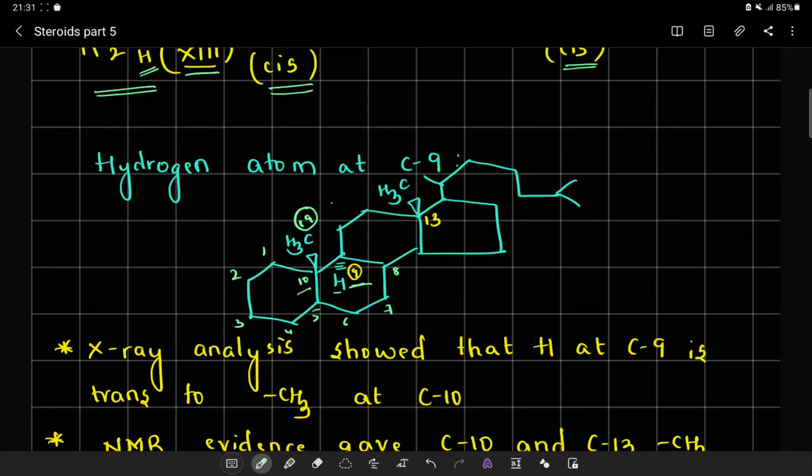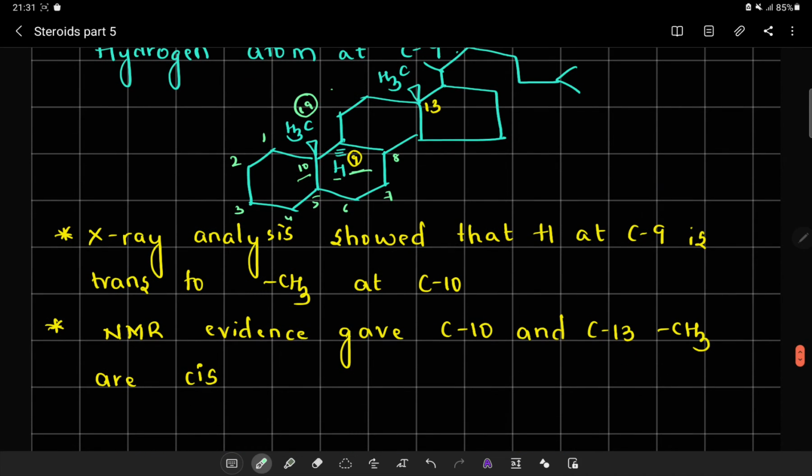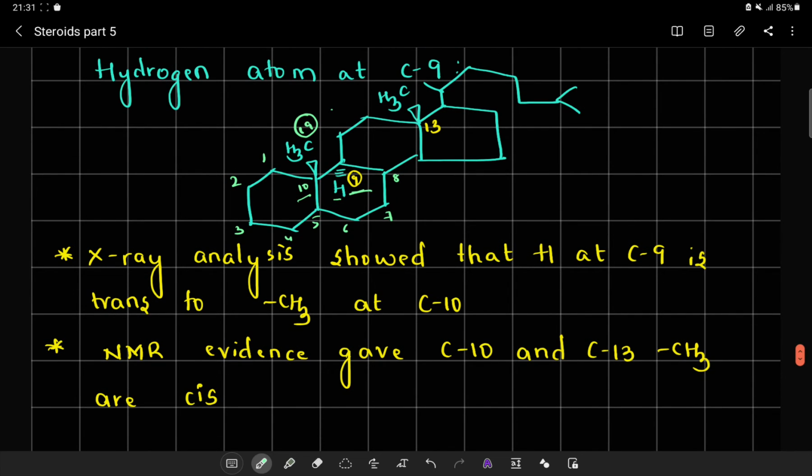This is a strong analysis telling that the C10 and C9 groups, both of them, are trans to each other. Now NMR evidence also gave that the C10 and C13 methyl groups, this is the C10 methyl group and this is the C13 methyl group, both are cis. Now this evidence was given by NMR.